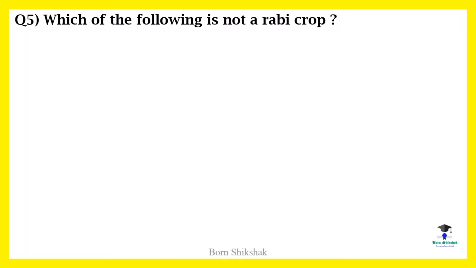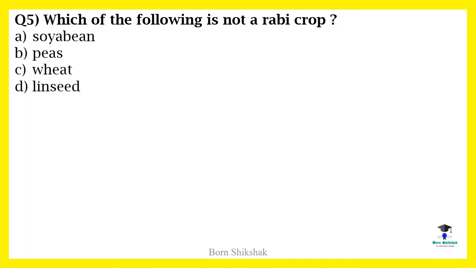Question 5. Which of the following is not a rabi crop? A. Soybean, B. Peas, C. Wheat, D. Linseed. The correct option is A. Soybean.